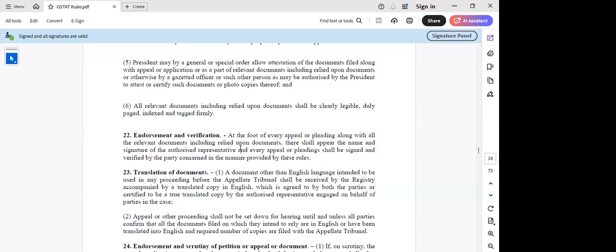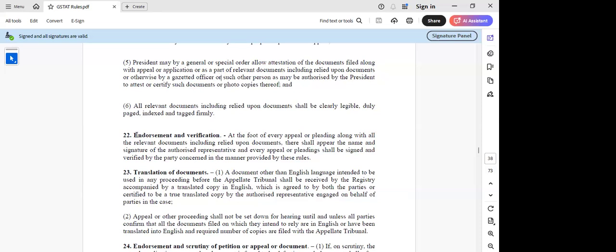What's the question, madam? So what they have said is, at the foot of every appeal or pleading, along with all the relevant documents, like the supporting documents we are going to enclose here, there shall appear the name and signature of the authorized representative. So what I'm trying to say is that the earlier rule which we read, Rule 20, gave the option of signature either to a taxpayer, the respondent, the applicant, or the authorized representative.